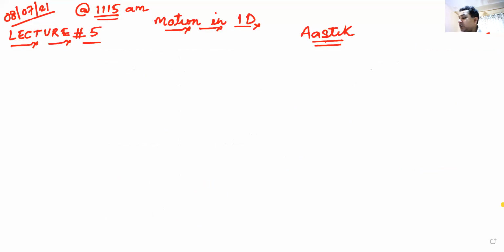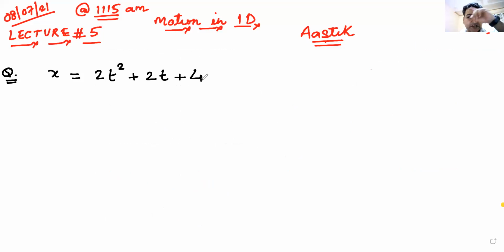So the question was, position of the particle. So I write it as x. Position of the particle is given by 2t square plus 2t plus 4. Now that was the question. And it was asking us to find out acceleration as a function of time. But I will change the question, as I told you. I will make the question in such a way that it covers everything that we have done till now.